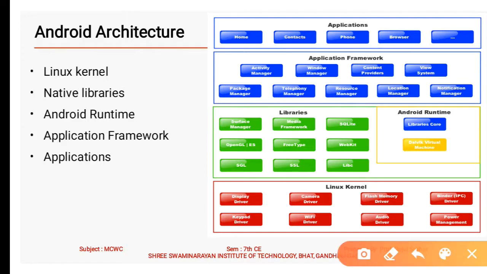At last, application. In this portion, you will find all the Android applications at the top layer. You will write your application to be installed on this layer. Examples of applications are contact book, browser and game.